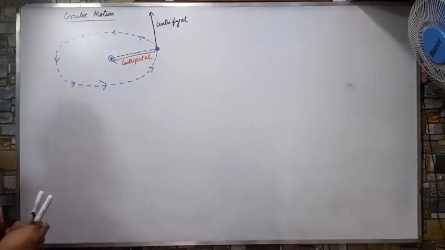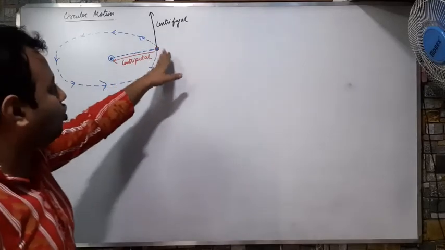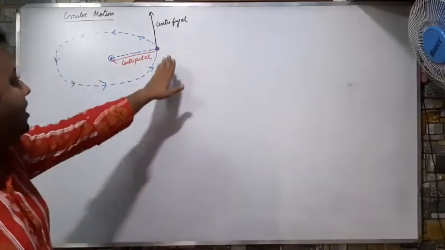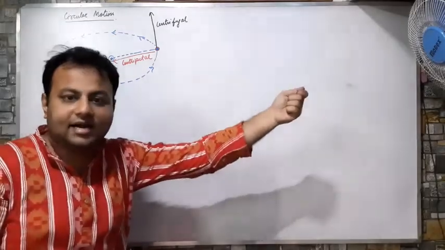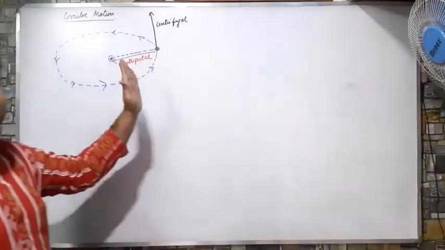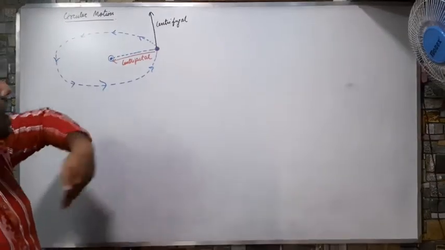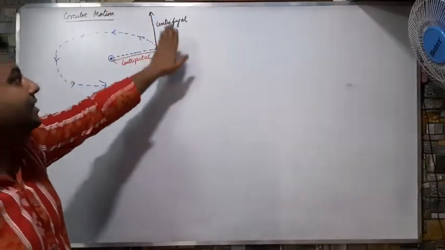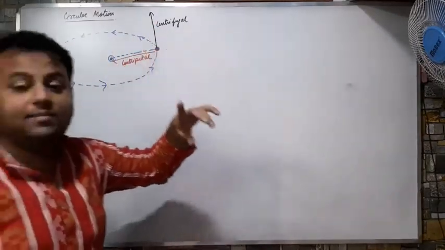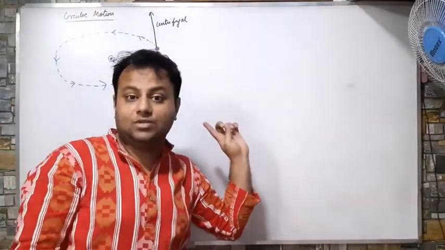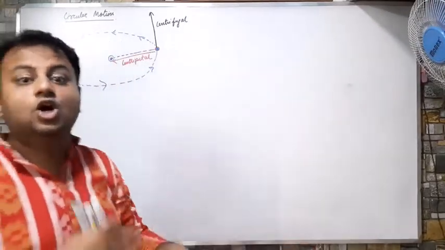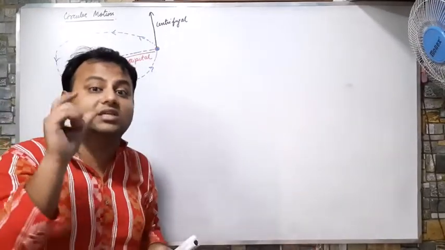Okay, so what I told, this stone or this body experiences two types of force. One, the force being attracted towards the center, and second, the force which is taking the stone away from the center in a straight line, which is called the centrifugal force. You remember in chapter 8, the force chapter of science, I told you about balanced and unbalanced forces, when two or more forces act on the same body.